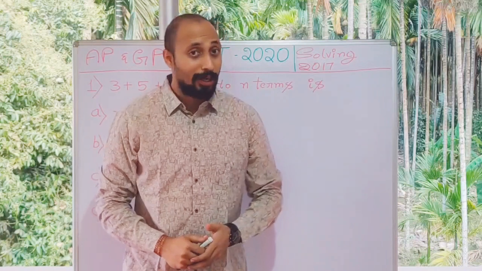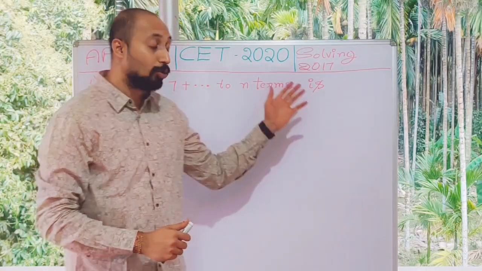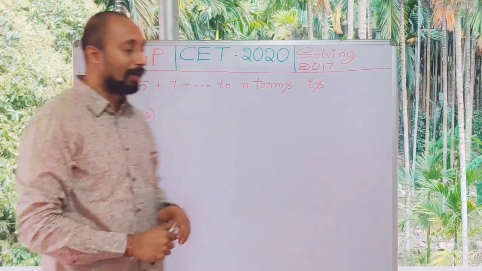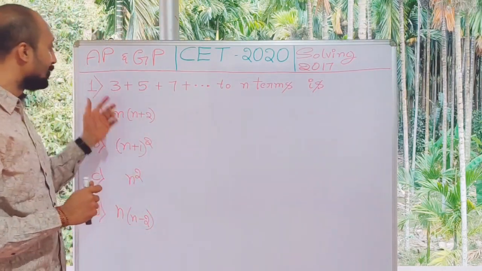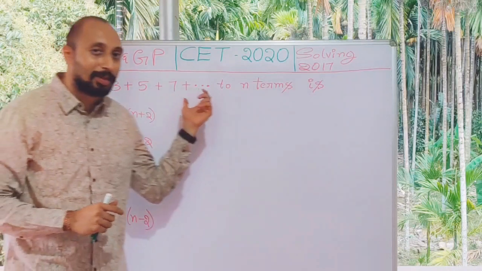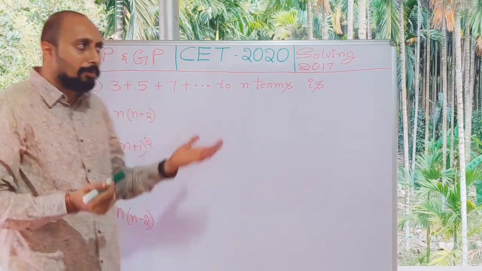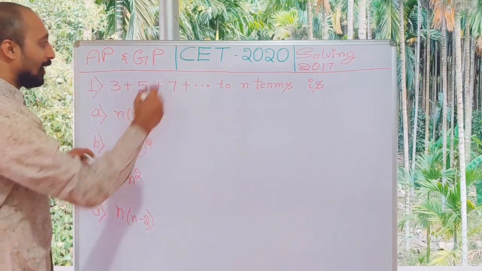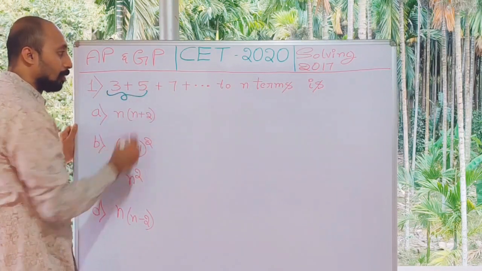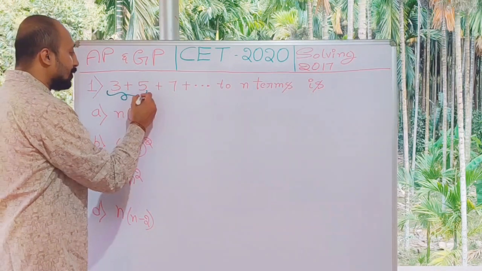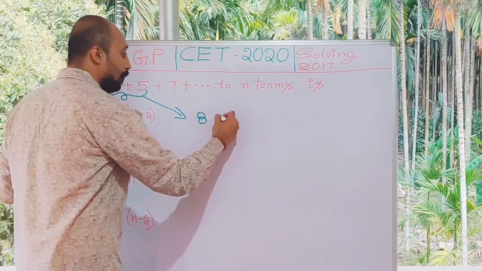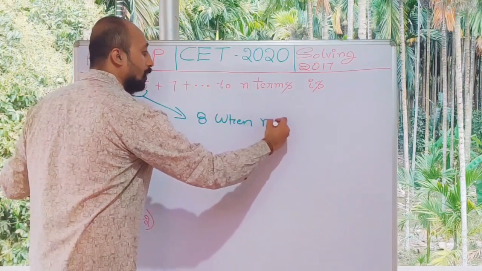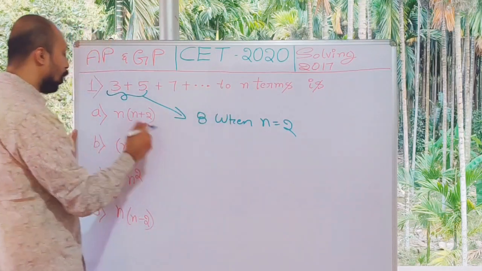Here is the only question from AP GP in the 2017 question paper, and it has an amazing shortcut. I have to find the sum up to n terms. n can be anything. I take n as 2. When n is 2, the sum is 8. So put that in the options.